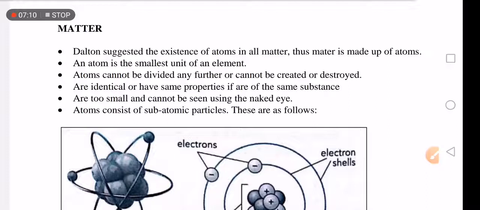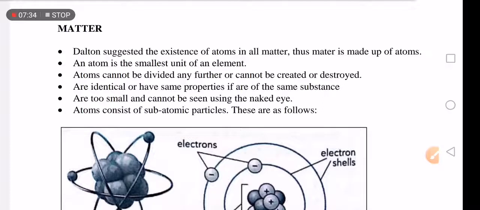Matter is anything that has mass and volume, anything that can occupy space. Dalton said there is an existence of atoms in all matter, which means in anything that has mass and volume, there is an atom. In anything that can occupy space, there is an atom.